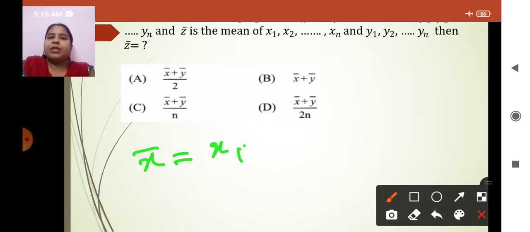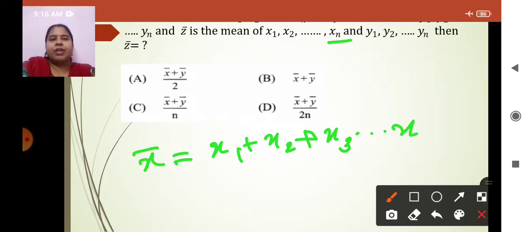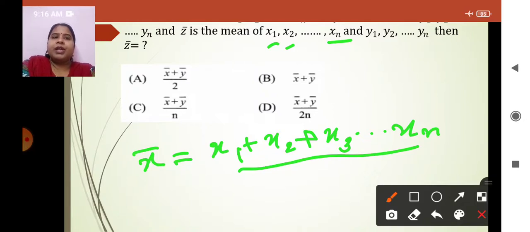X bar should be nothing but x1 plus x2 plus x3 till xn, the nth observation, divided by the number of observation. Now what is the number of observation here? This is the first observation, this is the second observation, till the nth observation. So number of observation automatically becomes n.